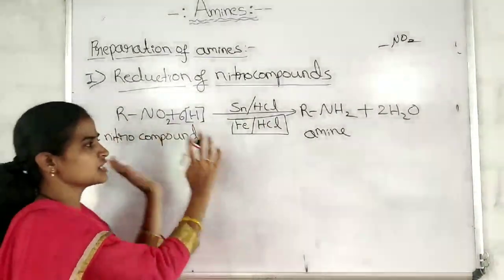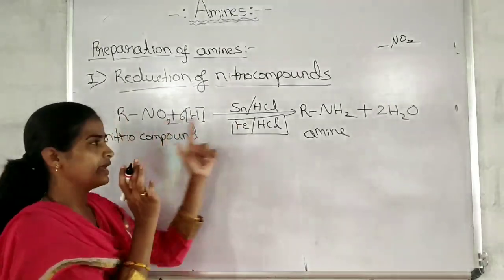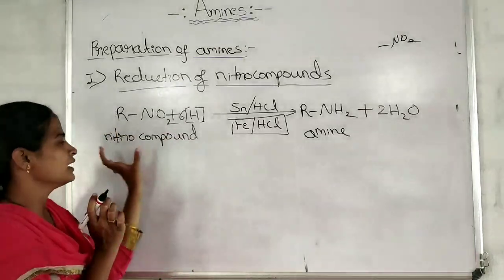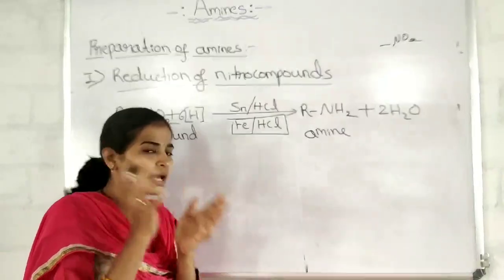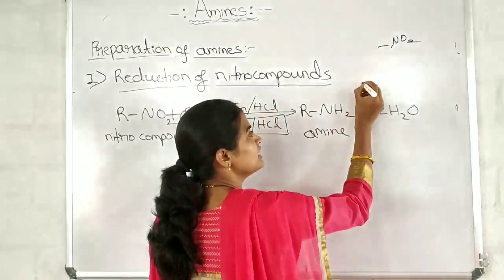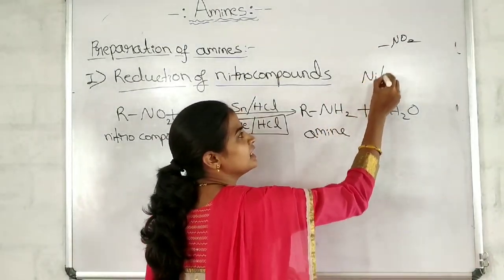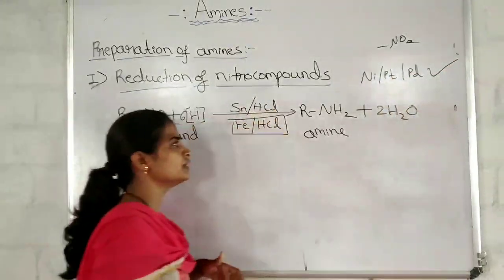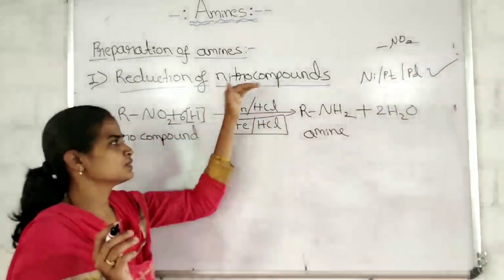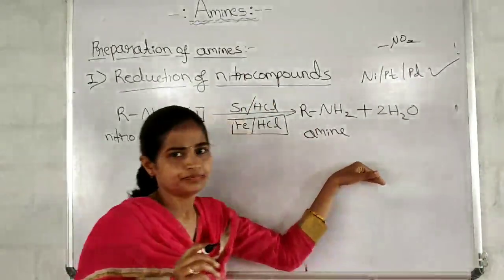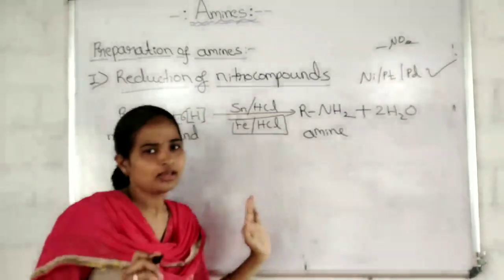This is the general reaction where R may be any alkyl or aryl group. Got it? When hydrogen gas is passed to the nitro compounds in the presence of a finely divided catalyst like nickel, platinum or palladium, or when the nitro compounds are treated with a mixture of metal and acid, we get the primary amine, where R is alkyl or aryl.